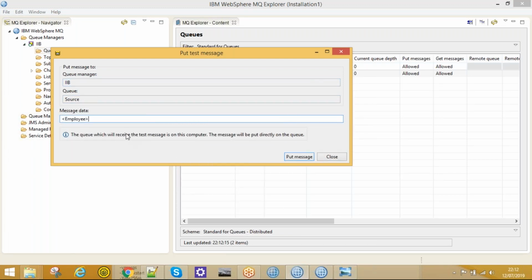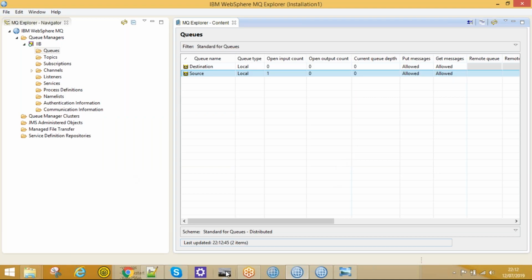In MQ Explorer, we need to enter the message in only one line, but for XML or JSON that isn't possible, right? Suppose we have a simple XML message, we can form it in a line and put it. So for that we have one more application called RFS util.